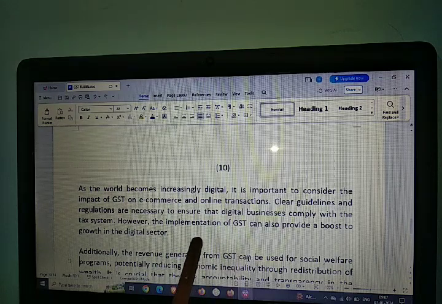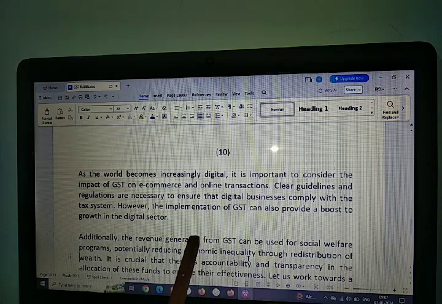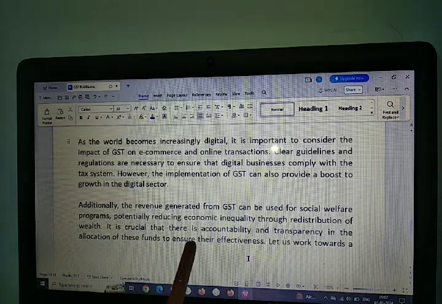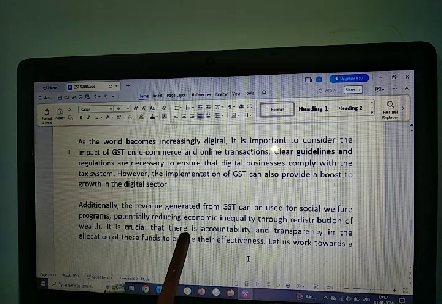The digital business compliance system intends to provide a boost to growth of the digital sector. When we do international business, the GST system will also be very beneficial for us.